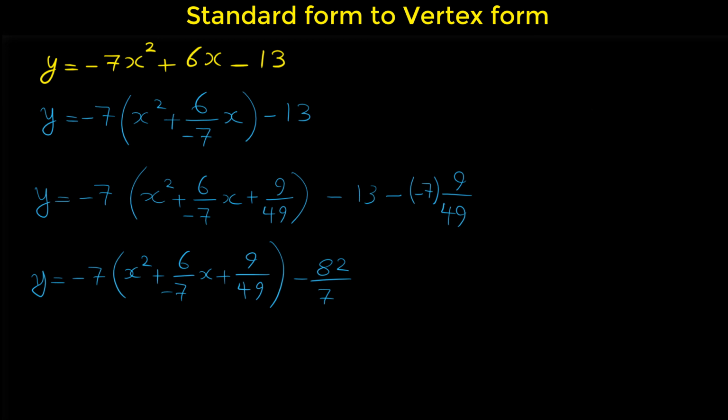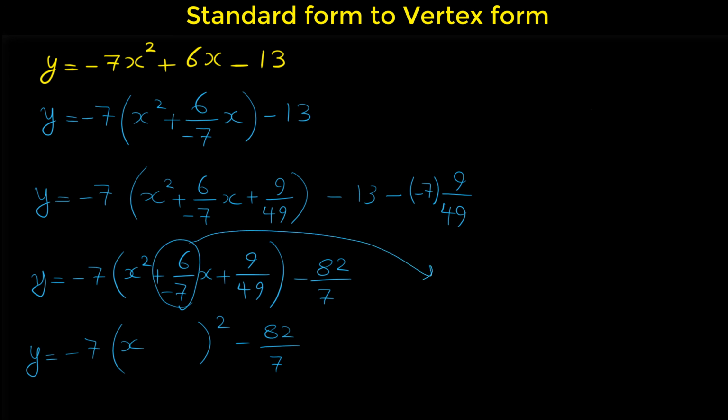Now we get to the last step. We have to write this as a complete square. Negative 7 bracket something squared minus 82 over 7. We put x here. The number that we have to put here is half of this number. And half of 6 over negative 7, 6 over negative 7 divided by 2, equals 3 over negative 7. So here we put 3 over negative 7.